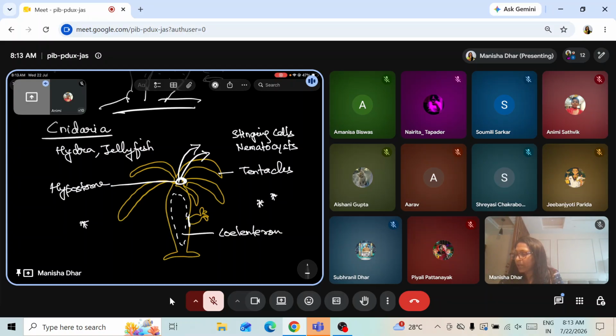There are tentacles to catch food organism. The cnidarians are found in water, mostly in seawater, very few in fresh water. Corals are also good examples. Corals, whenever we go to a sea beach, especially Andamans, if you have visited, you might have seen large number of corals over there, right? If you have, so these corals are present there. Corals develop hard skeletons made up of calcium carbonate from their secretion. They are not their bones, but then calcium carbonate.